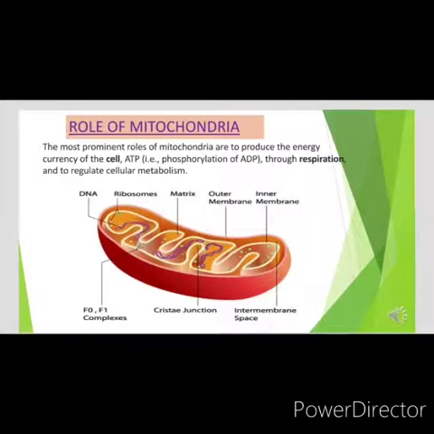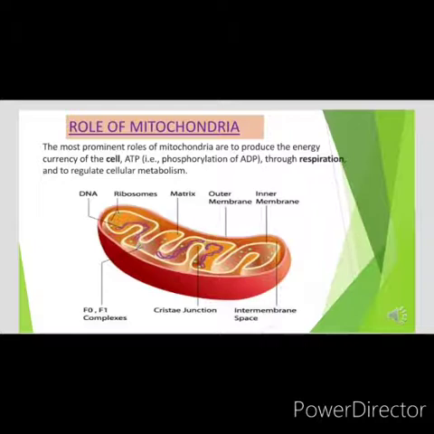Now, what is the role of mitochondria in the process of respiration? So mitochondria helps in the production of energy currency of the cell, or the energy is stored in mitochondria since the breakdown of pyruvate to carbon dioxide takes place inside mitochondria. So the energy that is produced during the process is stored inside this mitochondria. And it also helps in the regulation of cellular metabolism.